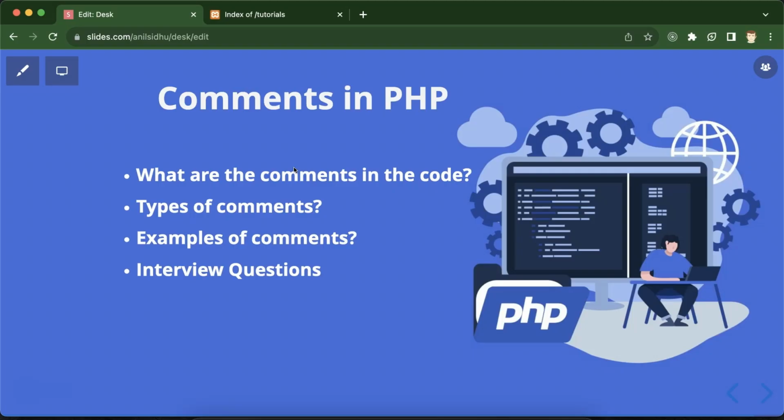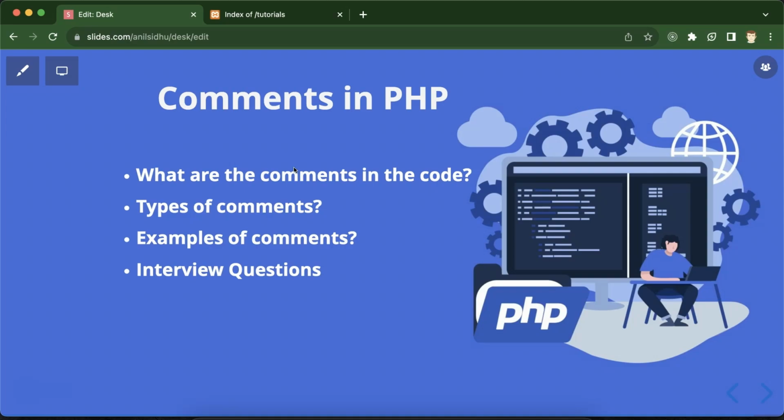So that is one use case. Another use case could be that you have a section of code in the project that is not useful for now. So you can just comment that code. It will be there, but it's not actually working. Later you can also come back and uncomment it. So you can use comments to hold code that you are not yet using. Those are the two use cases of comments.